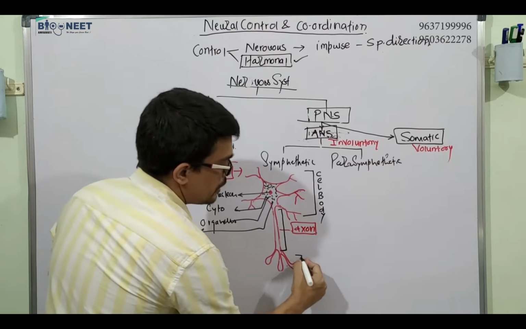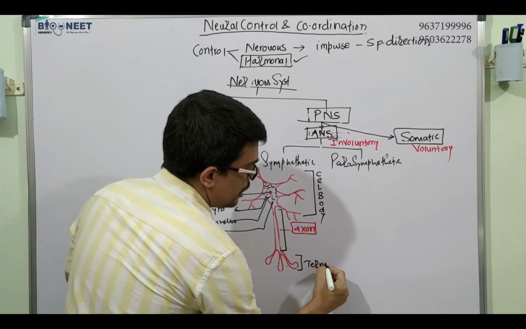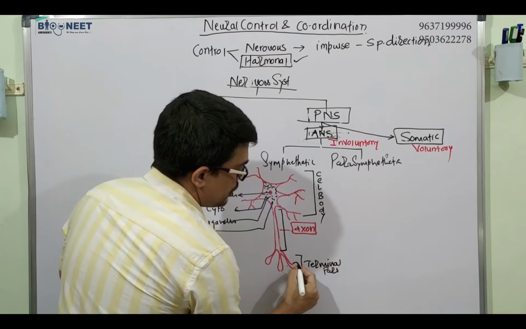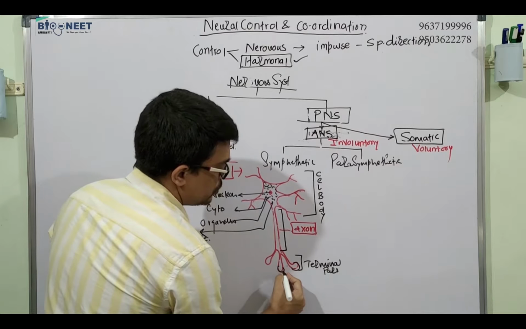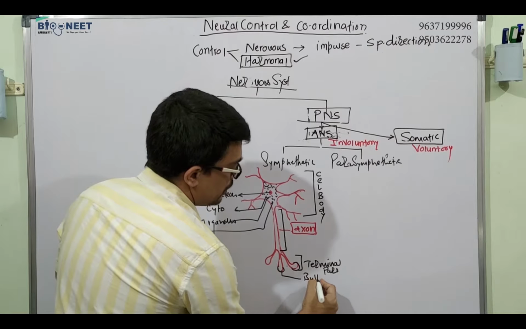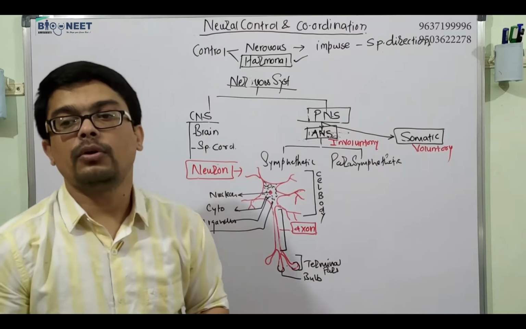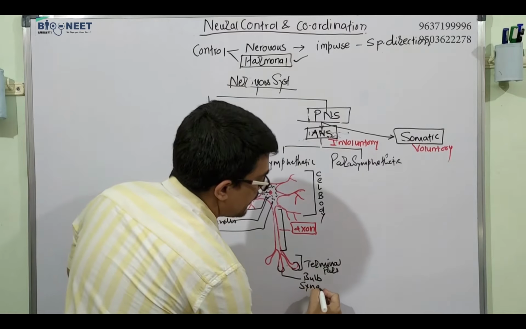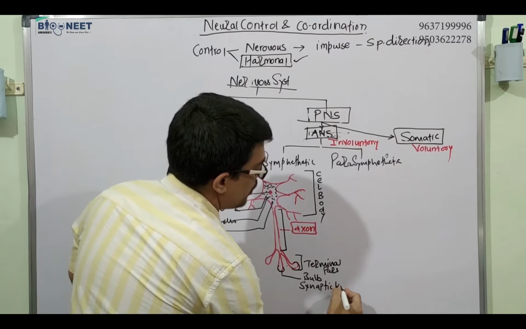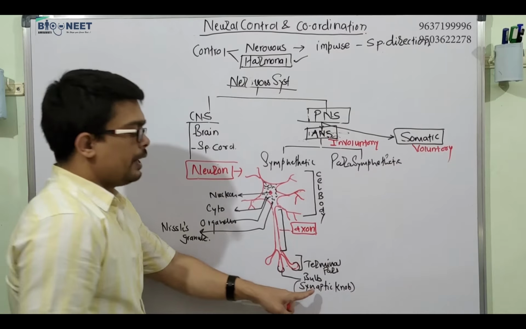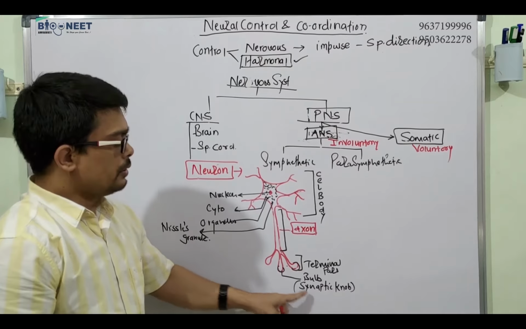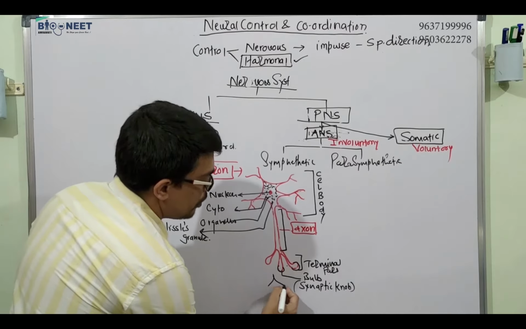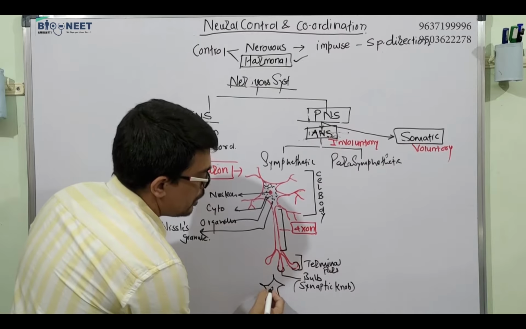The last terminal part, with a swelling like a bulb, is called the synaptic bulb or synaptic knob. Why is it called the synaptic knob? Because it is going to synapse, or join, with another neuron.